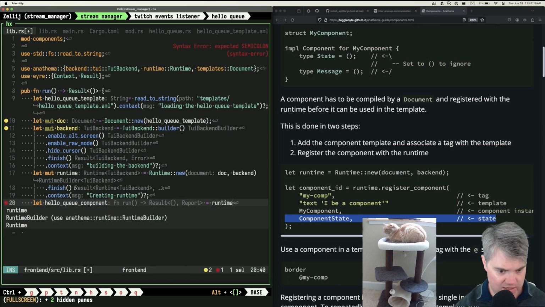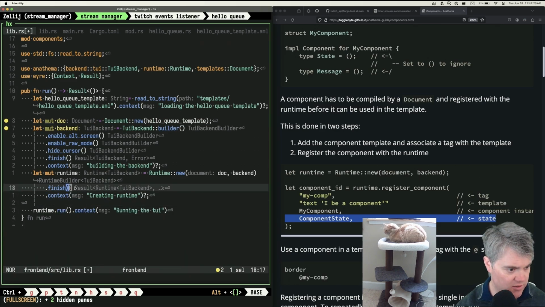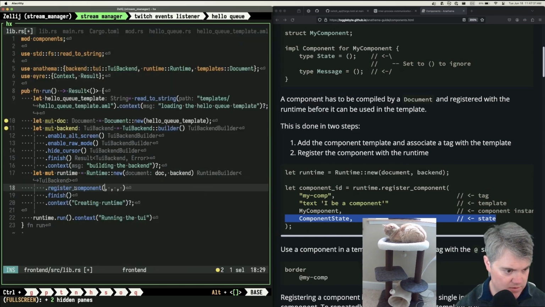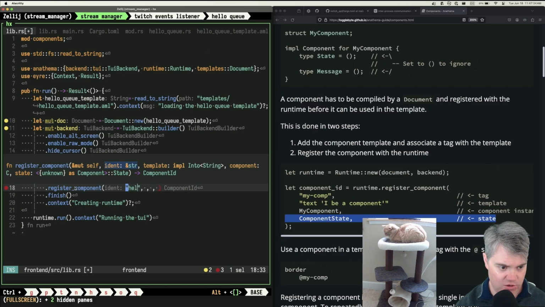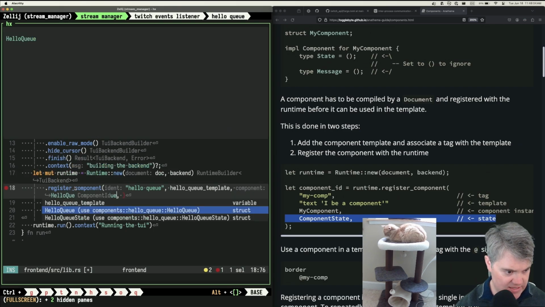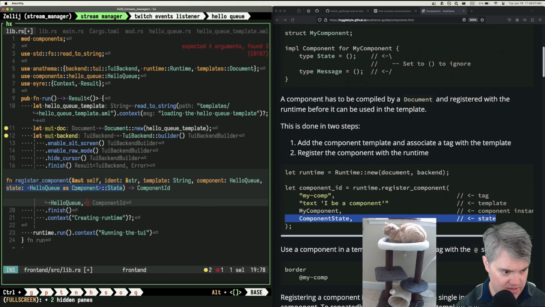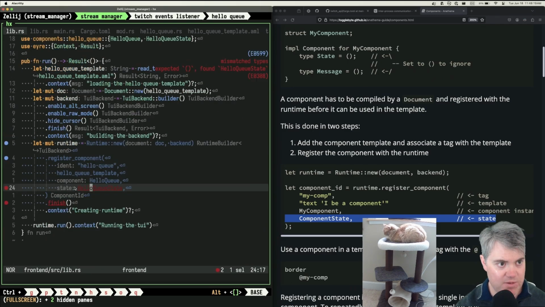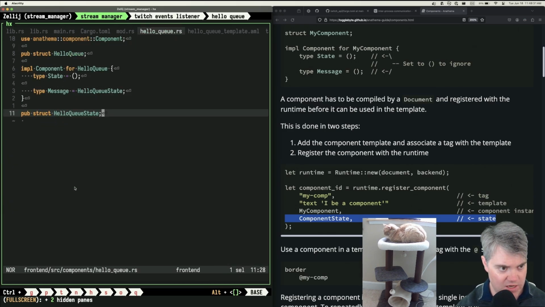Okay, so our runtime, oh, it's part of our builder here, right? Before we do finish, we will do register component, the identifier, so HelloQ, the template, which would be the HelloQ template, the component, which is just my components, that's the HelloQ like that, and then HelloQ state, like that, okay? What are you upset about? Mismatch types, expected, nothing found HelloQ state. You're not unsaved. Oh, because I did it for message, that's why.